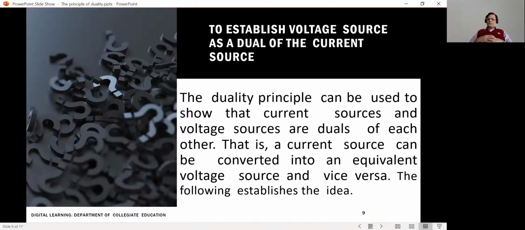This is true, and using this idea, we can actually convert a real practical current source into an equivalent voltage source and vice versa.